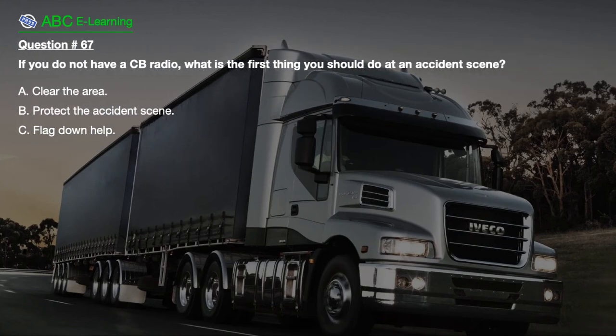Question number 67. If you do not have a CB radio, what is the first thing you should do at an accident scene? A. Clear the area. B. Protect the accident scene. C. Flag down help.